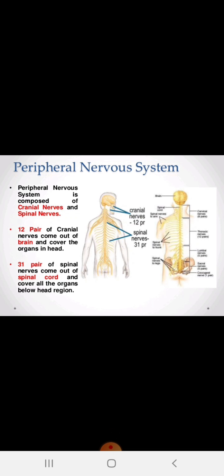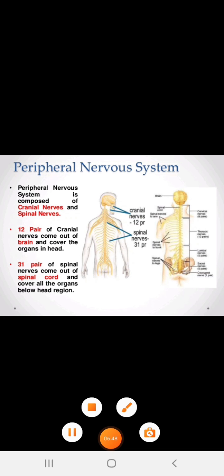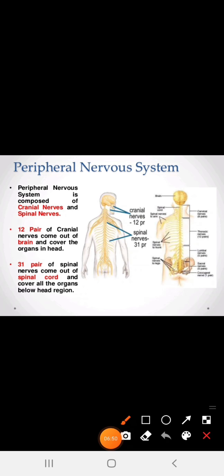Okay. So the peripheral nervous system is composed of cranial nerves and spinal nerves, where 12 pairs of cranial nerves come out of the brain and cover the organs in the head. So dear students, the question can be asked: how many pairs are present in the cranial nervous system which is protecting or covering the brain part? So here the answer is 12 pairs.